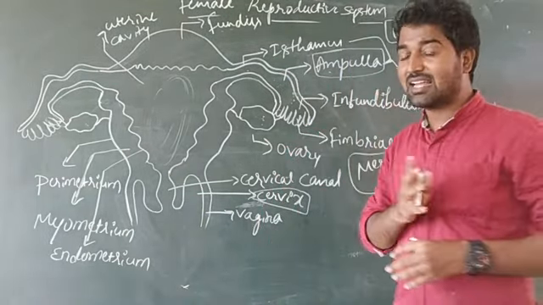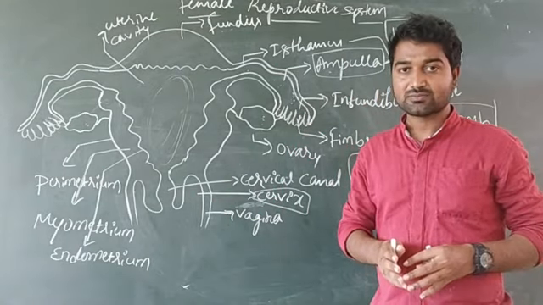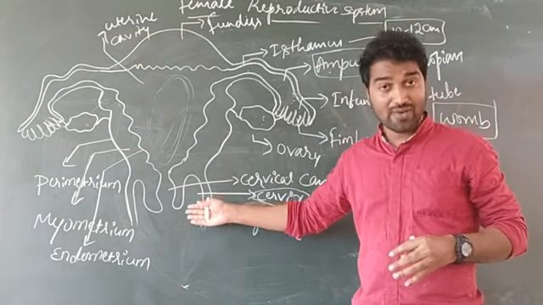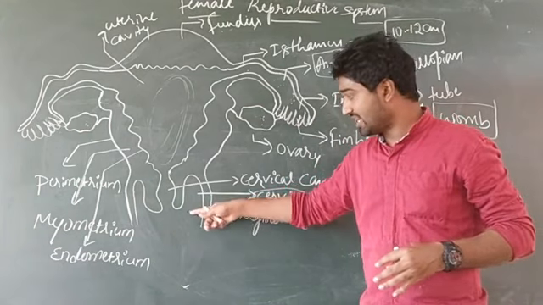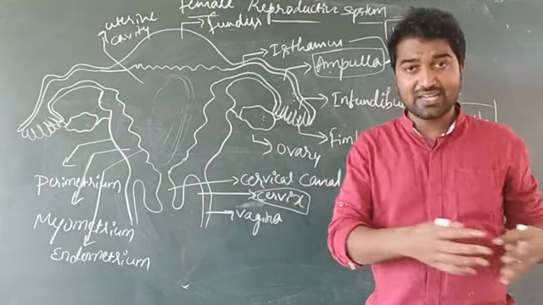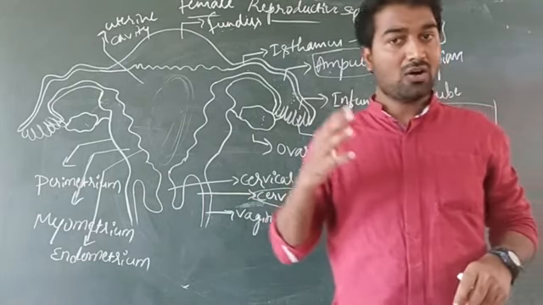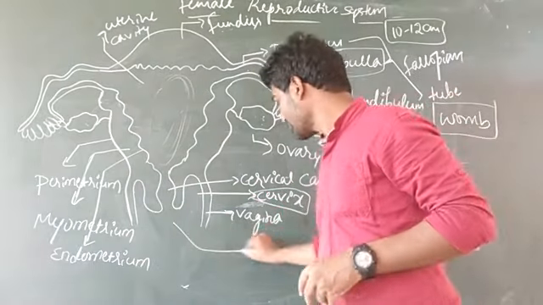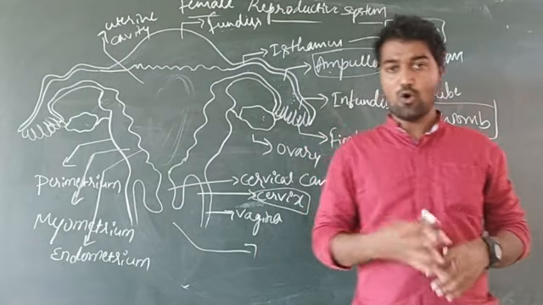That external genitalia is known as vulva. Okay, that vulva opens outside through the vagina. This part is known as vagina. Vagina opens outside or externally through an opening or orifice, that is known as the vaginal orifice, that means vaginal opening.